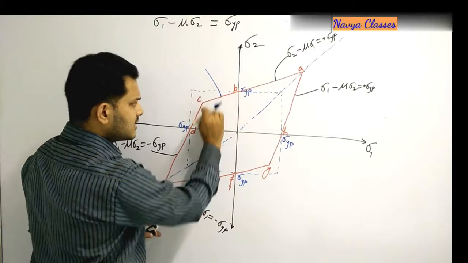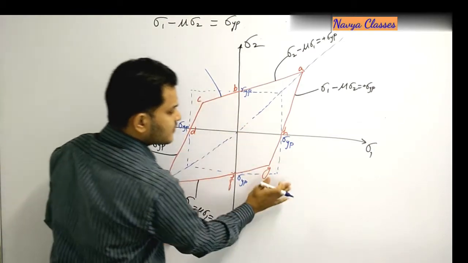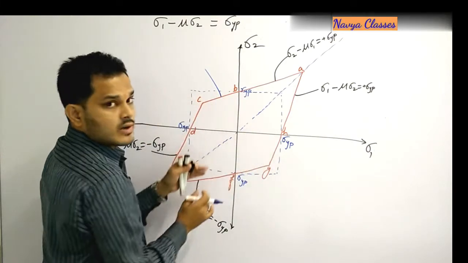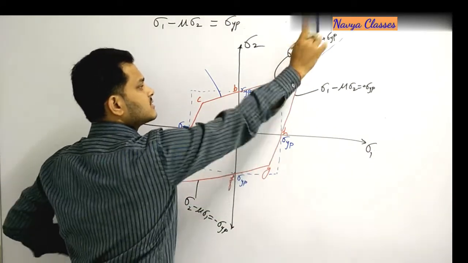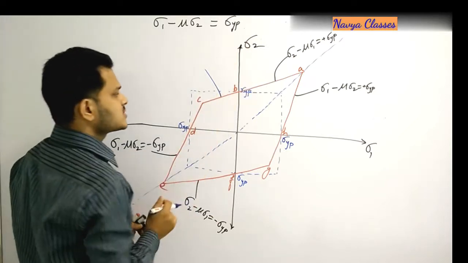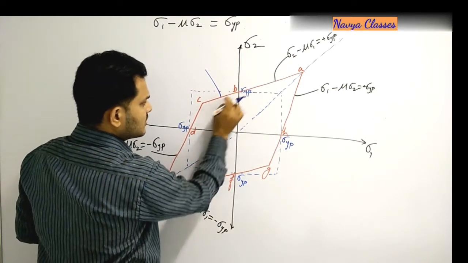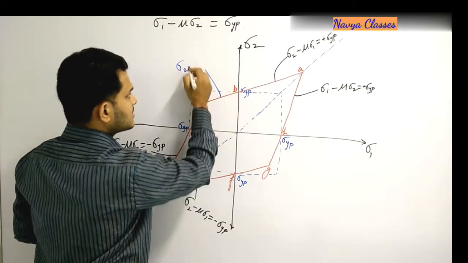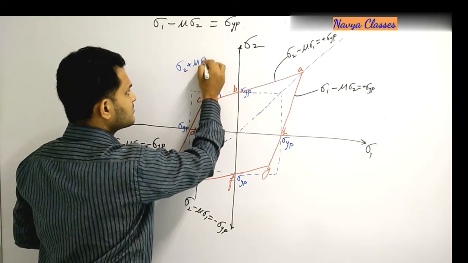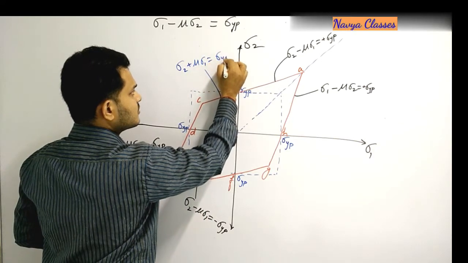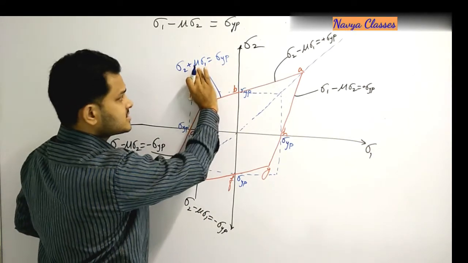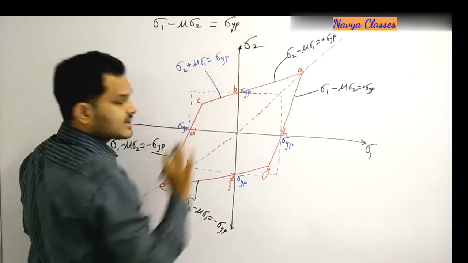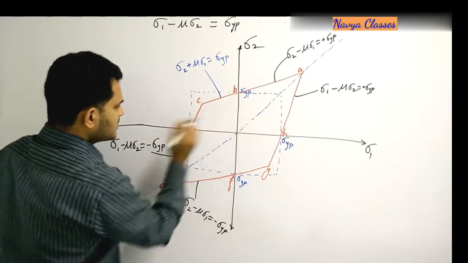In the second and fourth quadrants we see that it is within the square, and in the first and third quadrants it is going away from the square. So this region is, now this is sigma 2, so sigma 2 is less. Therefore, sigma 2 plus mu sigma 1 is equal to sigma yp. This is plus here, it will go to this side and become minus. So the value of sigma 2 will be less than sigma yp.